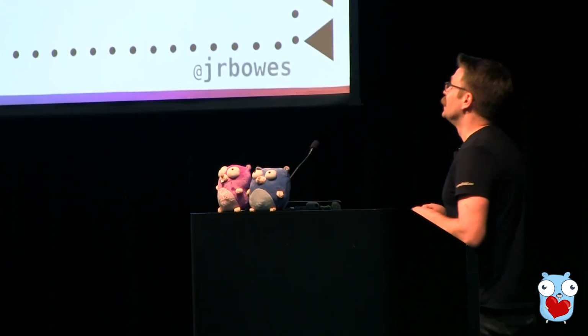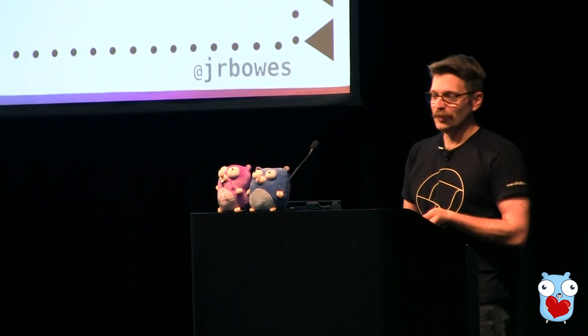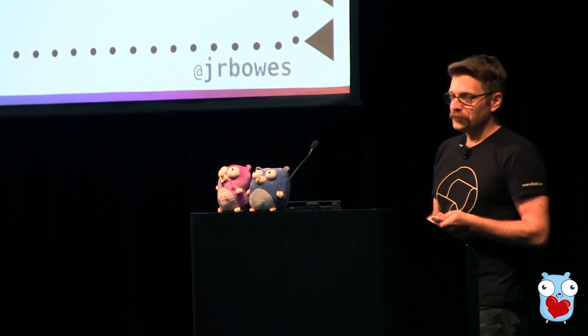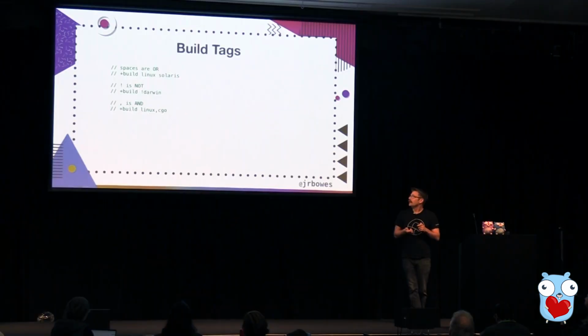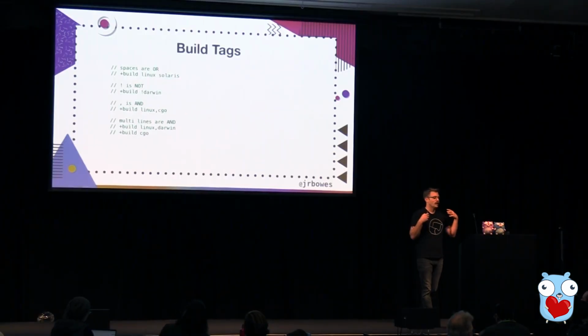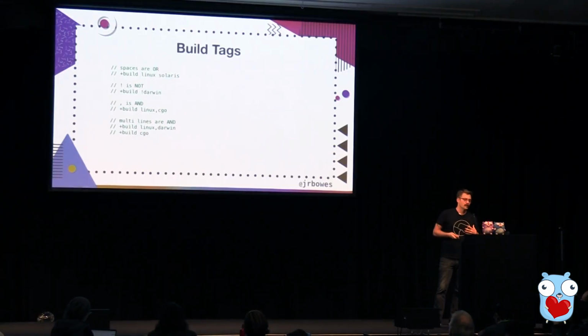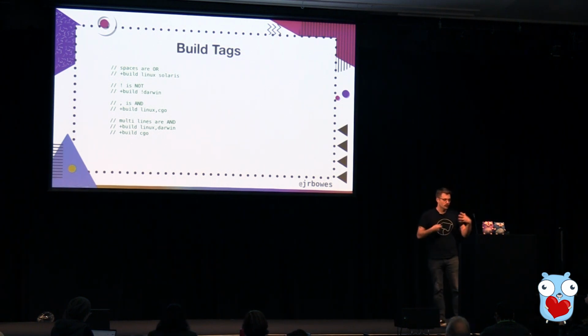And a comma is an and. This is probably where you get thrown off, right? Because commas feel like ors rather than ands, but maybe that's just me. So here we're saying Linux and CGO. And then if you have multiple lines, they're all ANDed together. And this is how you can build complete Boolean logic, because otherwise with the commas, it's not possible to do it without the separate lines.